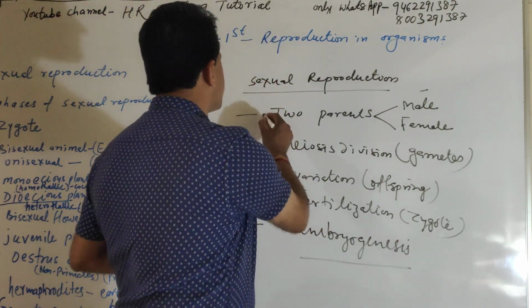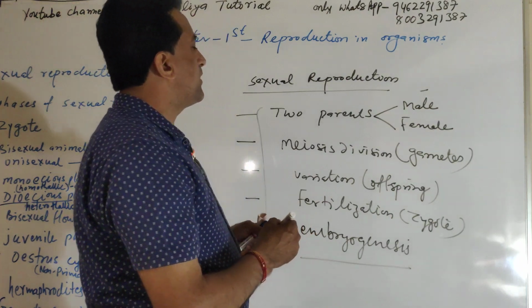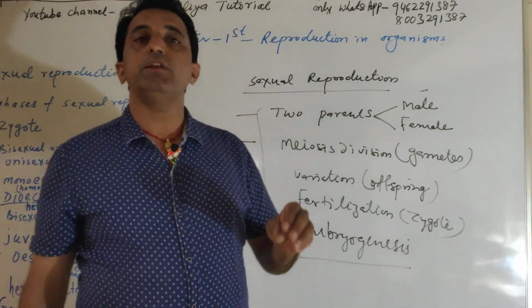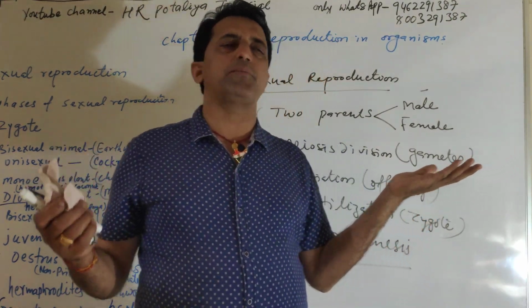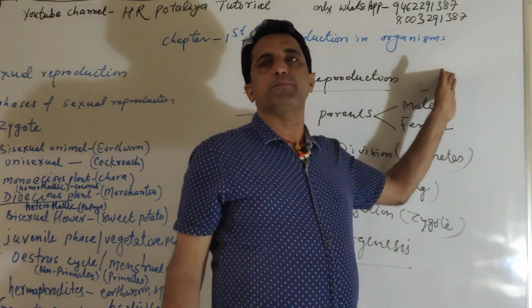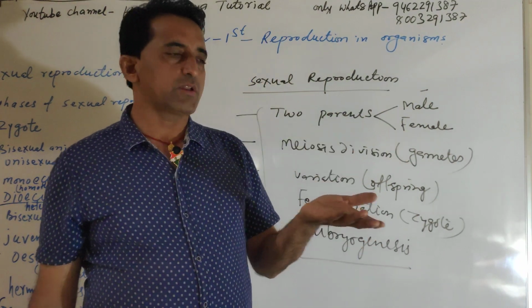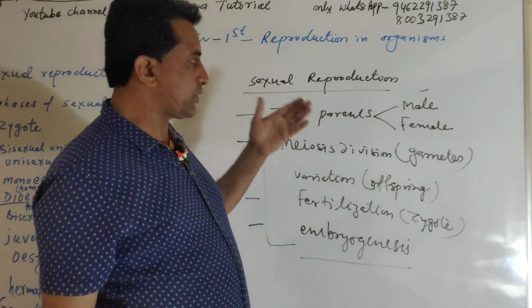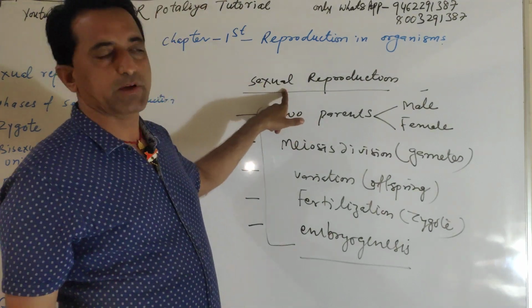All these are the characteristics of sexual reproduction. Sexual reproduction is present in higher organisms, whether flowering plants or animals, in all types of chordates, and some non-chordate animals also have sexual reproduction.